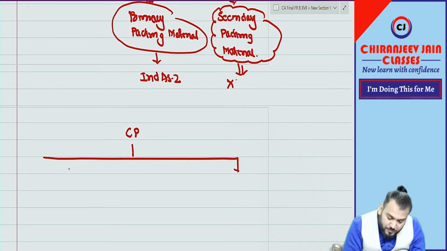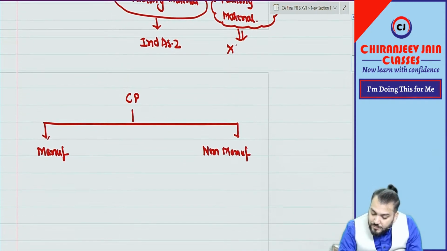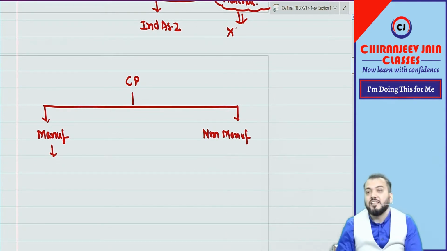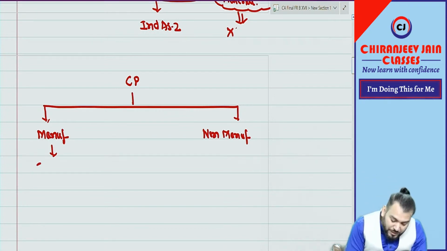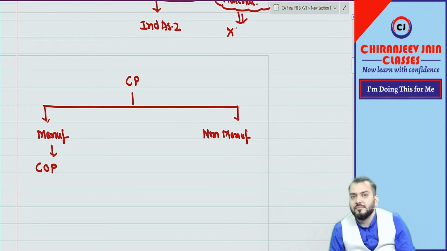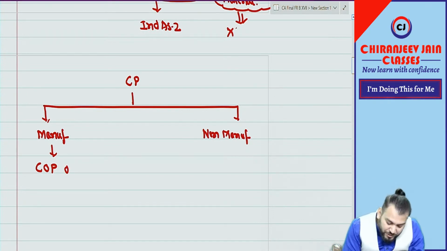Normally I will say manufacturing or non-manufacturing organization. When I say non-manufacturing, it includes both trading and service organizations. For a manufacturing organization, there are three components. One is known as cost of purchase. What will be purchased? Raw material. The cost of purchase of material.